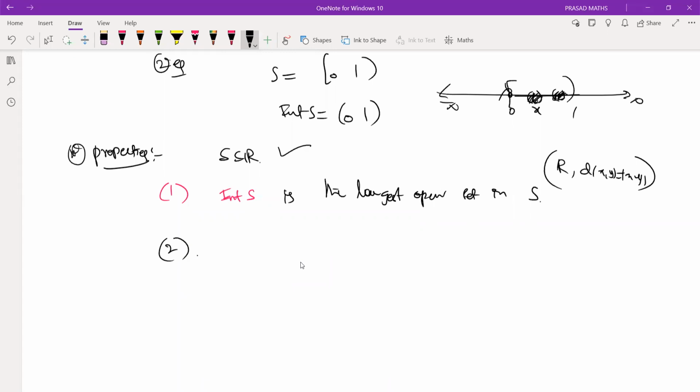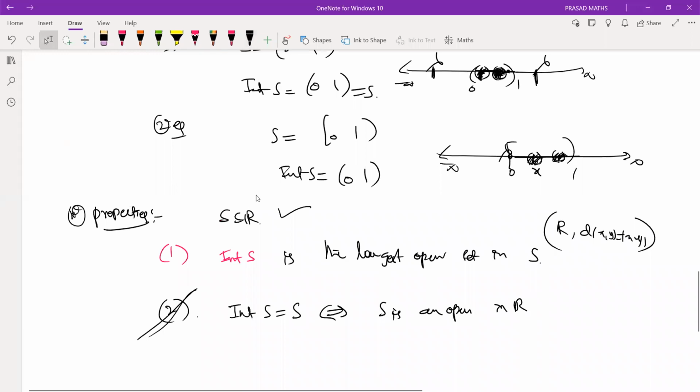The interior of S is equal to S if and only if S is open. This is a very interesting property. If you want to show that something is an open set, it's enough to show that the interior of the set is itself. Here, the interior of the set is not S, therefore it's not open. What is my S? Closed 0, open 1. The interior of S is just open 0, 1, which is not the same as your set. So according to this property, this is not an open set.